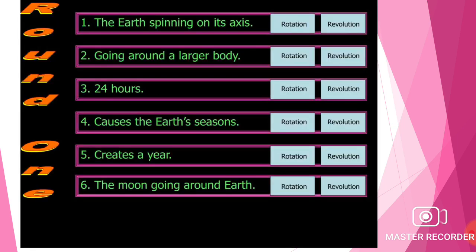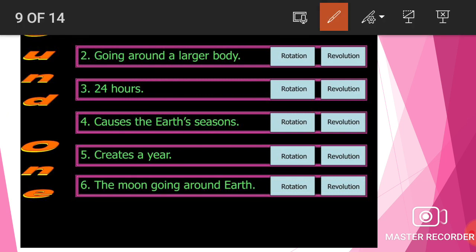Next is the small quiz. The earth spinning on its axis is called rotation. Going around a larger body is revolution. 24 hours is rotation. What causes the earth's seasons is revolution. Revolution creates a year. The moon going around the Earth is revolution.